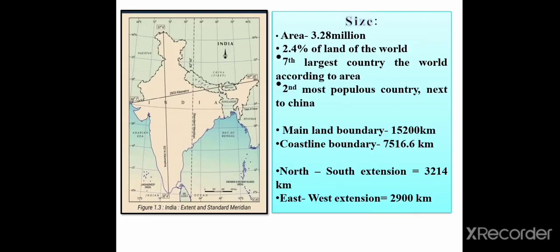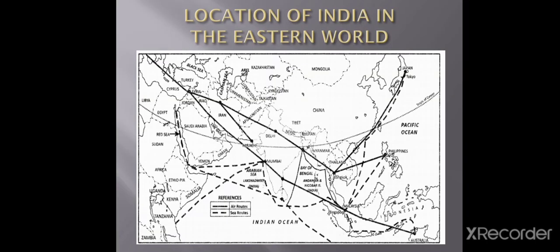Area is 3.2 million square kilometers, 2.4% of the land of the world. India is the 7th largest country in the world according to area and the second most populous country next to China. Mainland boundary is about 15200 km. Coastline boundary is 7516.6 km. North to south extension is 3214 km and east to west extension is 2900 kilometers.